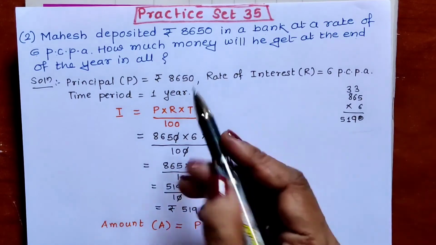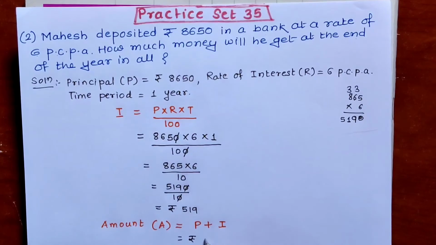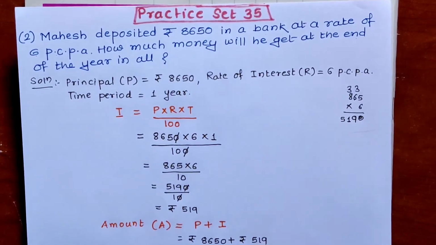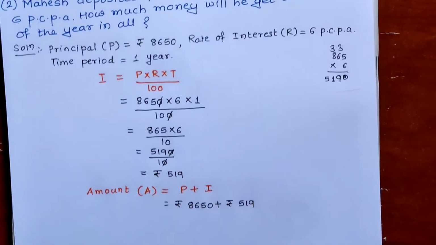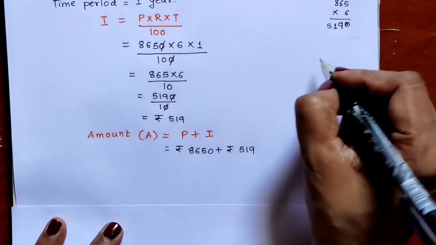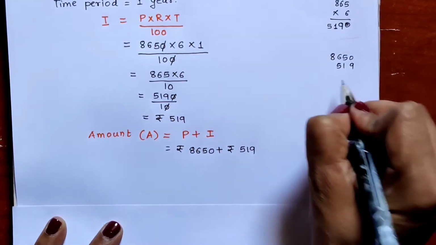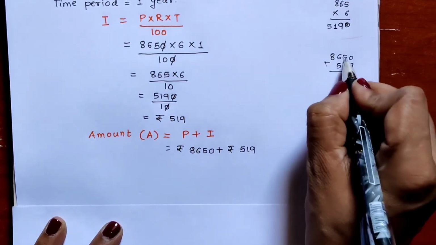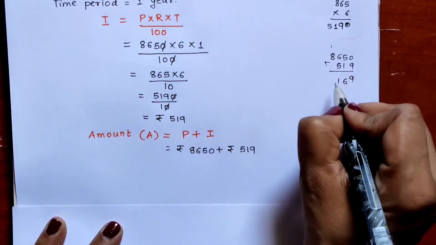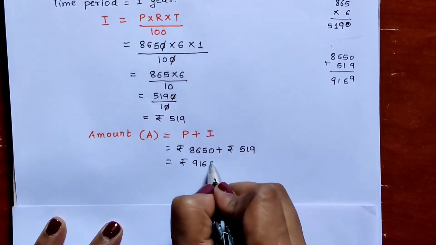Okay, how much principal? Rupees 8,650. Rupees 8,650 plus how much interest? Rupees 519. Okay, so let us add 8650 plus 519. 5 plus 1 is 6, 1 and 1, 9, 1, 6 rupees, 9169.